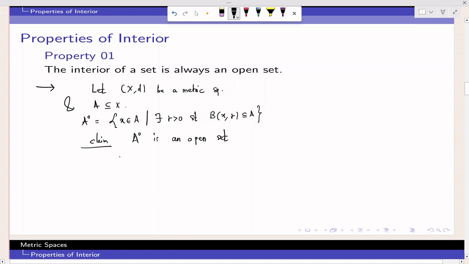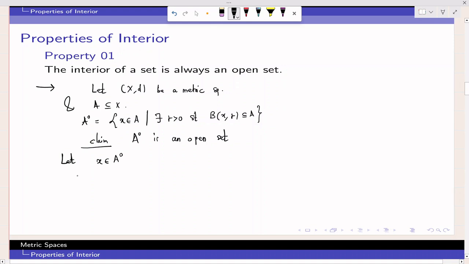Okay, so I have explained open sets in one of my earlier lectures. I will give a link in the description. Go to that lecture and kindly find out what is an open set. So I'll directly go to the methods here. So I want to show that this set is open. So I will take a random point from this set. So let X belong to A interior.